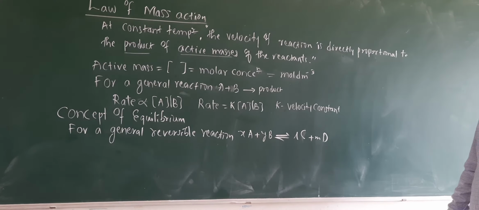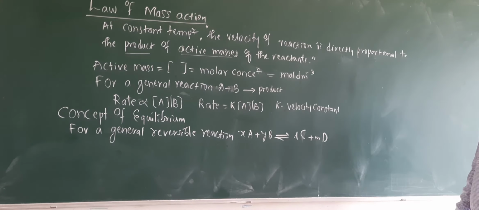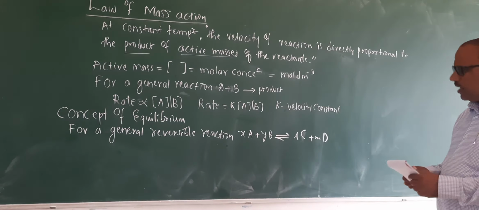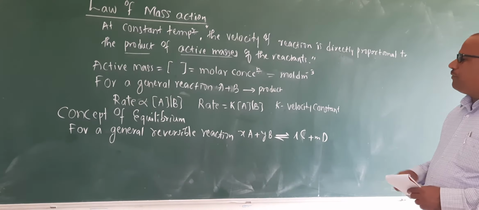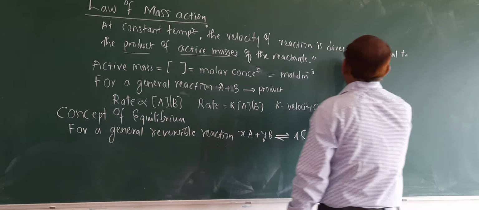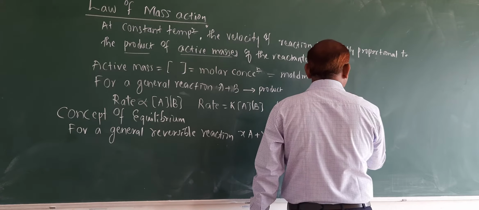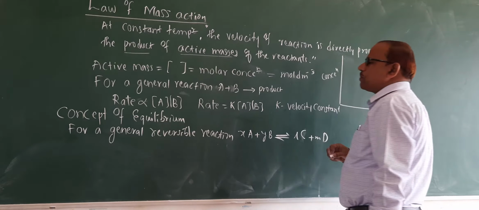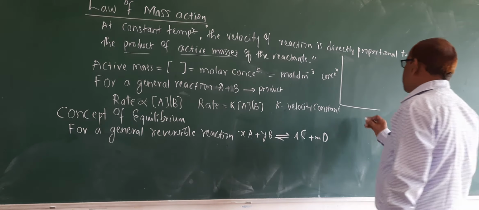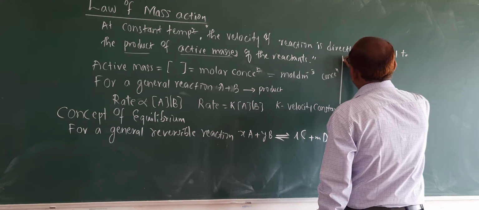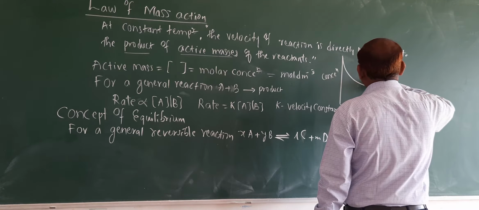A and B are reactants, C and D are products, and x, y, l and m indicate the number of reactants and products. Okay. If we plot the graph of concentration, that is moles per dm cube, against time, according to the first statement of rate of reaction, we will get the curve like this.